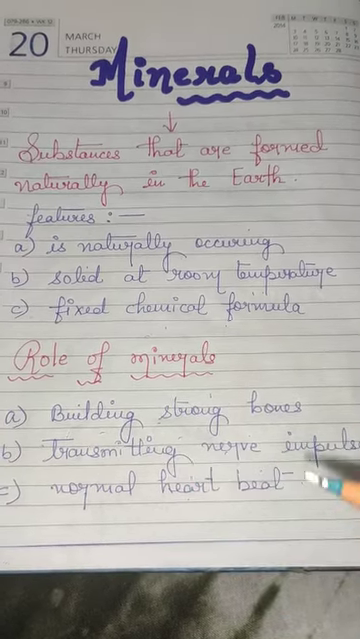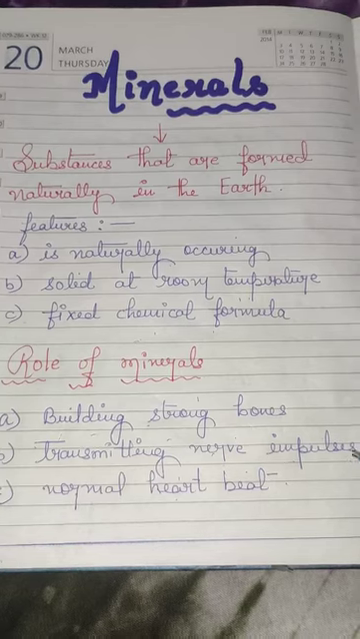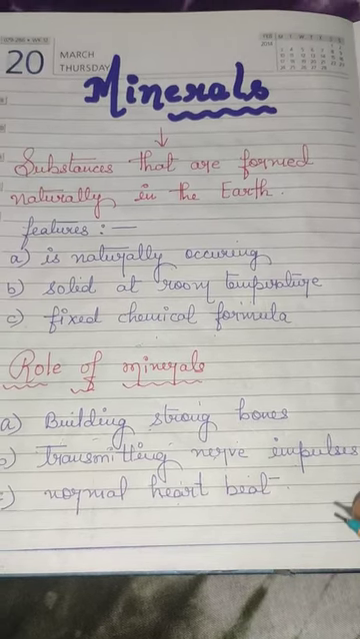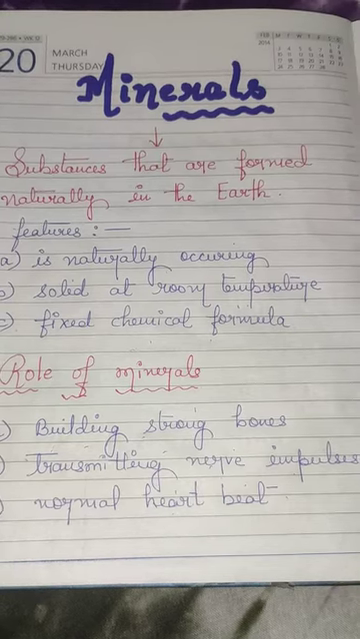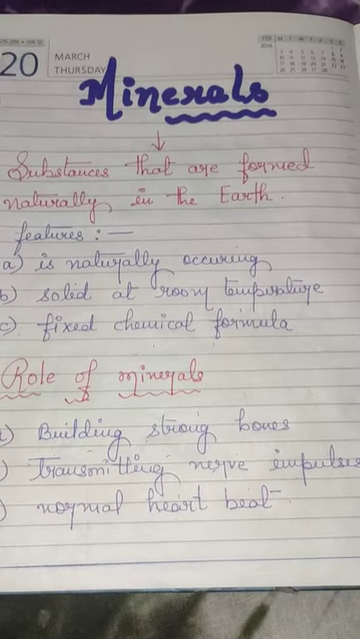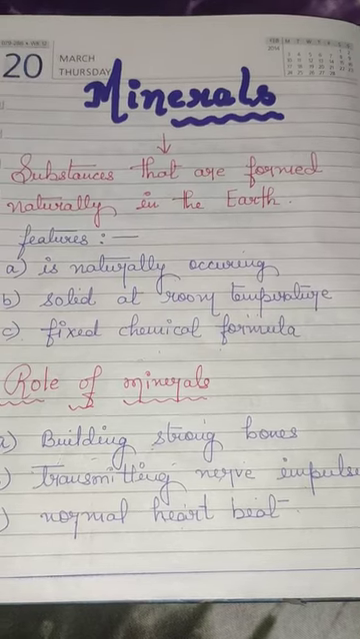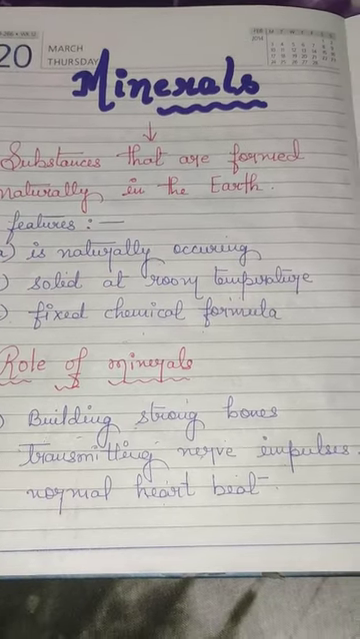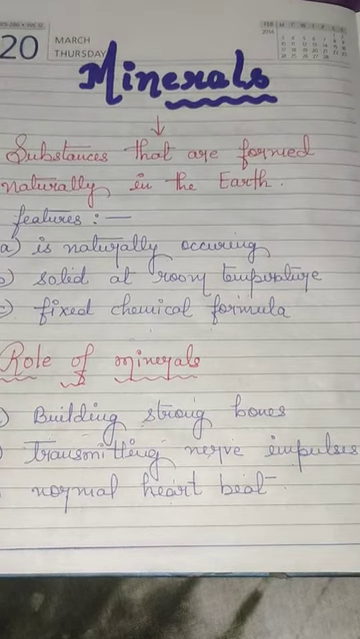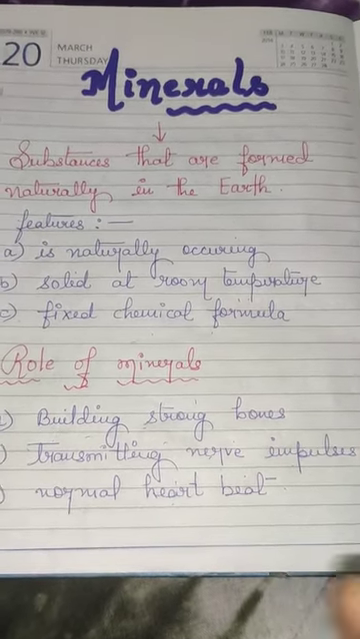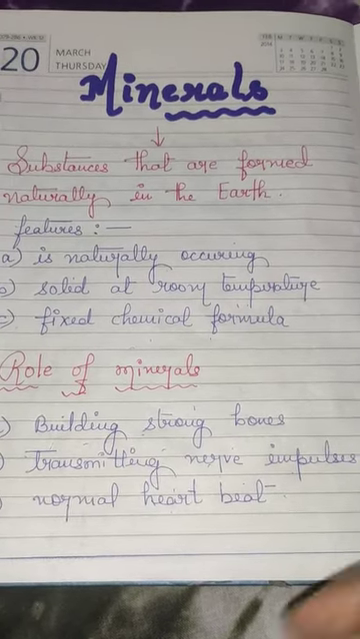Transmitting means sending or receiving. A nerve impulse is a type of message which is sent and received between the brain and the other body parts, with the help of the sense organs and the nerves, and that message comes in the form of a current, which is known as a nerve impulse. We will learn more about nerve impulses in chapter 9.